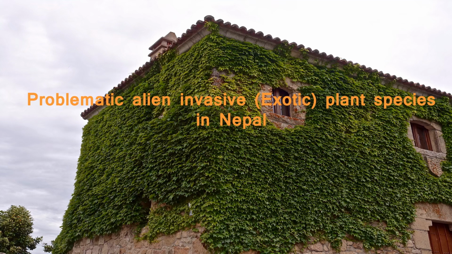After habitat destruction, exotic species are now considered the second greatest threat to biological diversity. Invasive species can threaten biological diversity by reducing genetic variation and causing the extinction of endemic species. In Nepal, 27 invasive alien species of plants have been reported.